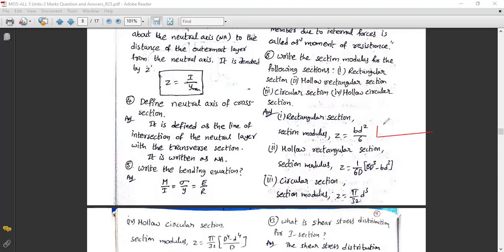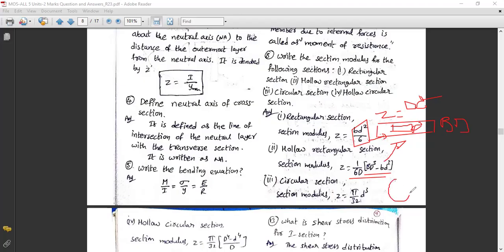If this is a rectangle, then Z is given by BD square by 6 for the rectangle section. For a hollow rectangle, it is given by 1 by 6D times big BD cube minus small bd cube. Here small b and small d are the inner dimensions, and big D is the outside one.